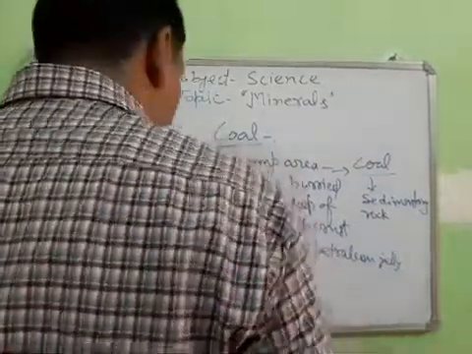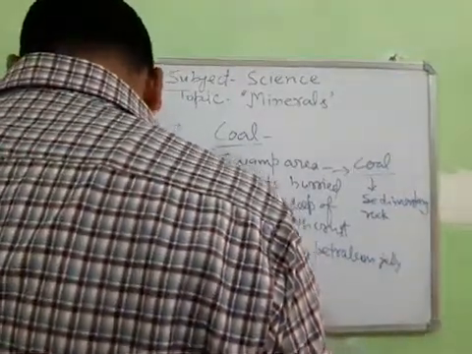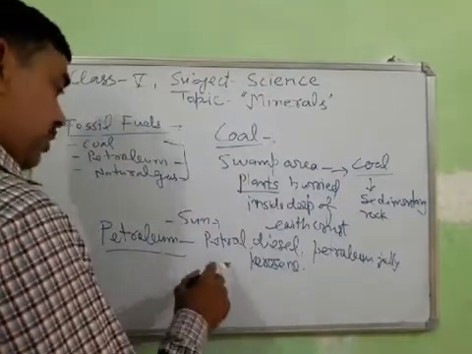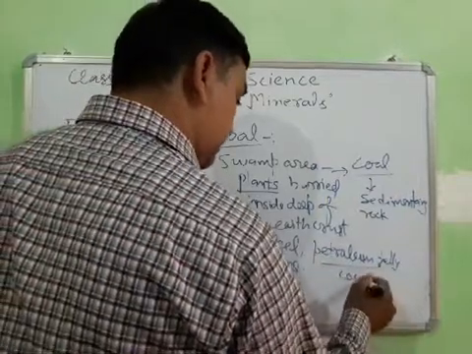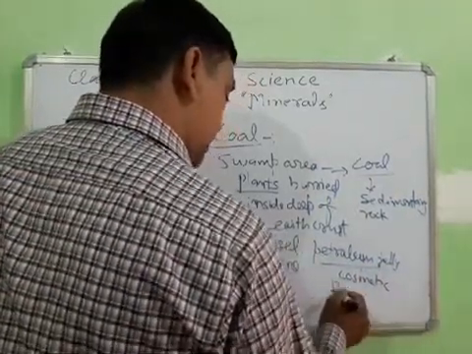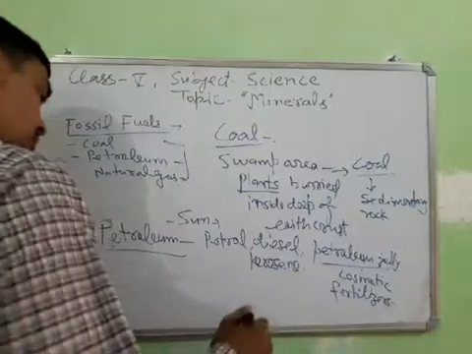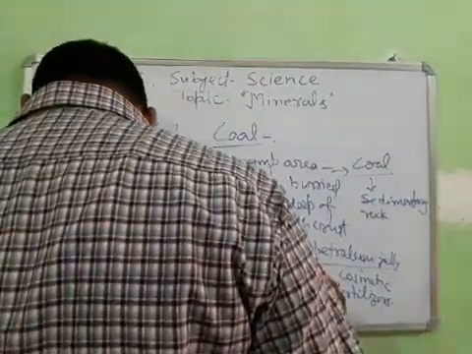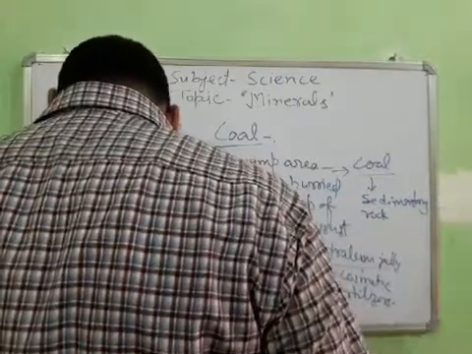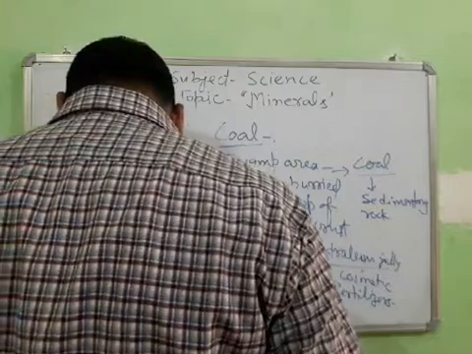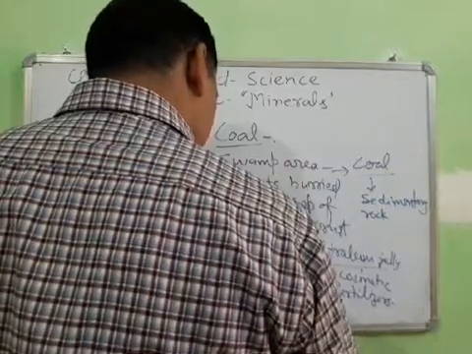So petroleum is also used for fuel, and for making chemicals, cosmetics, and fertilizer. Suppose petroleum jelly is made for cosmetic purposes. It is also used for making plastic and chemicals.